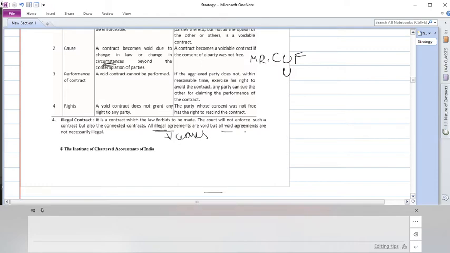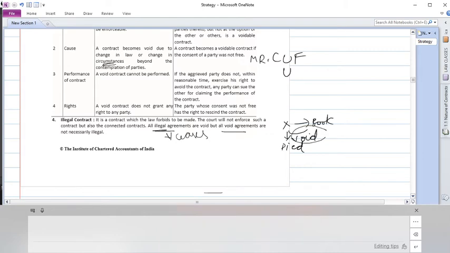But all void are not necessarily illegal. An example for a void agreement, if you recollect, is X promising to write a book and dying in an accident. Here it is not an illegal contract, right? It's a void contract because X died, but it is not illegal.